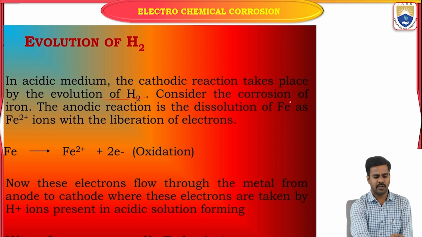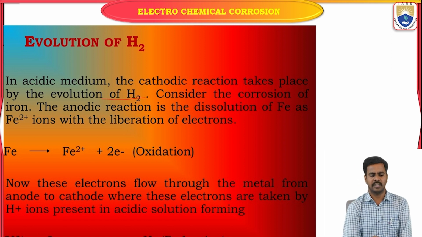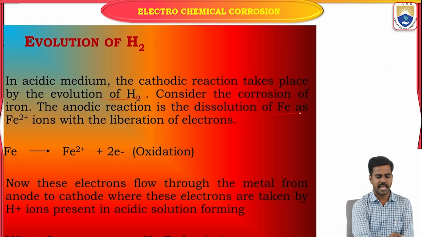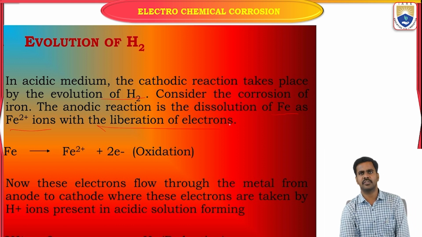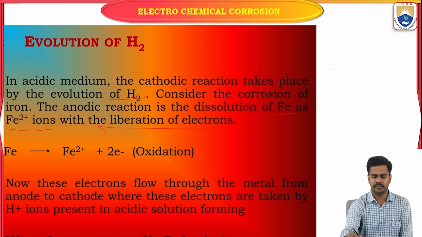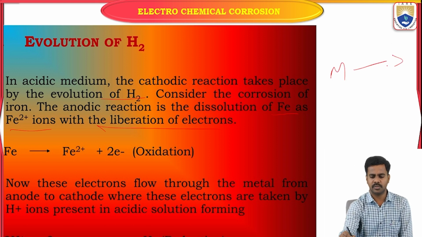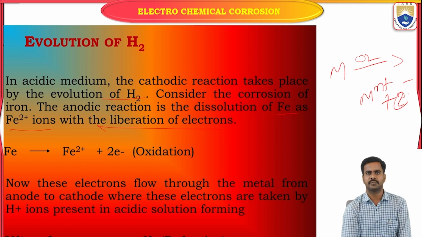So consider the corrosion of iron. The anodic reaction is dissolution of Fe as Fe+2 ions with the liberation of electrons. At the anodic part, it is the same reaction: metal undergoes oxidation and forms metal ion by the liberation of electrons. Here let us consider corrosion of iron.